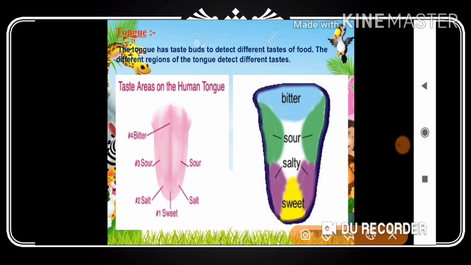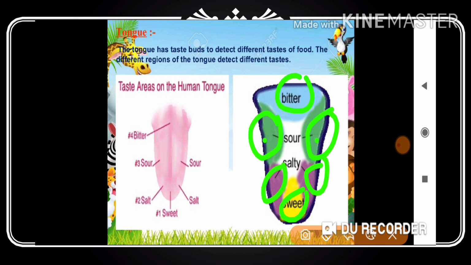See here, you can see this one. We have sour buds on this side, on these two sides, at fixed positions. If you keep a sour solution on these two buds, only then will it detect the sour taste. Otherwise, if you place the sour solution on the salty, sweet or bitter buds, it will not detect it. These bitter, salty and sweet buds never detect the taste of sour. Got my point? So only if you place it on this position will it detect the sour taste. Otherwise, the other buds will not detect any other kinds of taste.